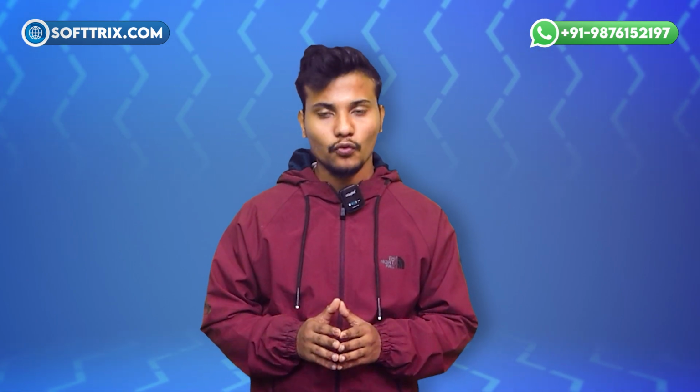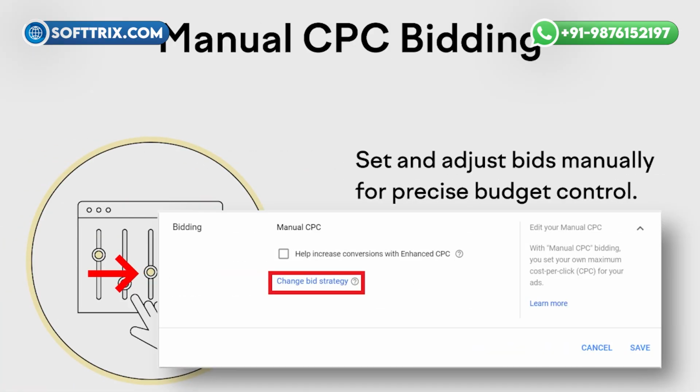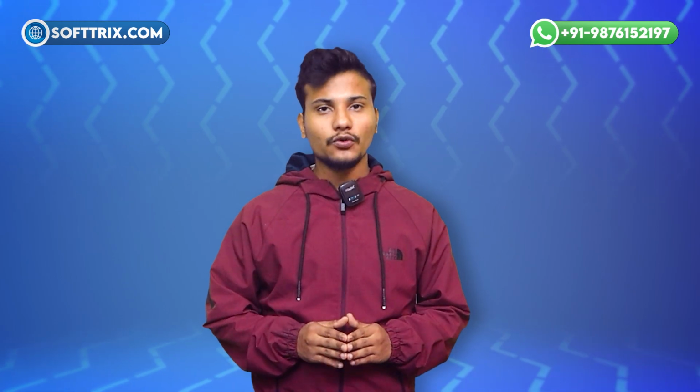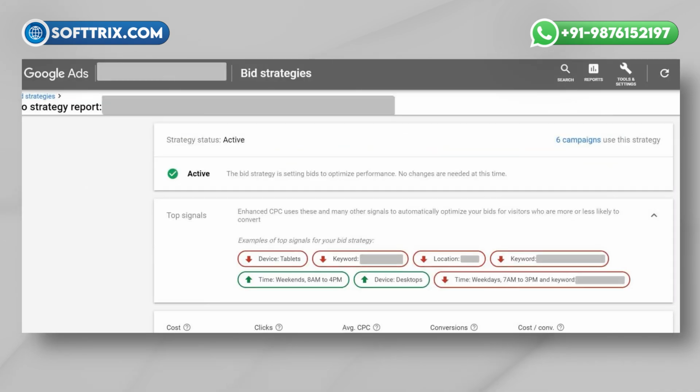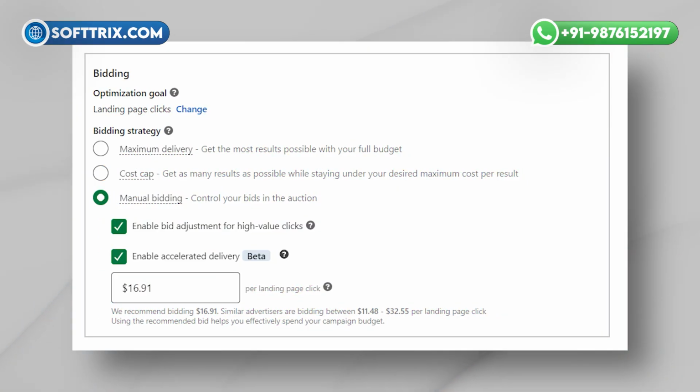So with manual bidding, when you don't have a conversion history in the account, you would always prefer to choose manual bidding, since Google doesn't know what to optimize for as it doesn't have the conversion history. So I will explain why. When there's no conversion data, Google's automated bidding strategies don't have enough signals to optimize effectively. Manual bidding gives you control to test, gather and spend effectively.